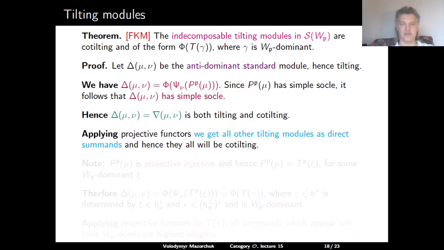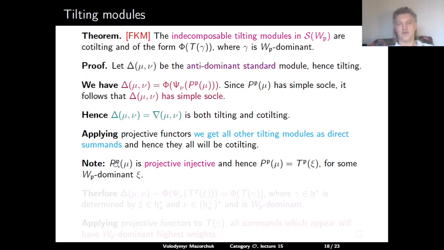Now, applying projective functors, we get that all tilting modules are direct summands of the images under projective functors of a module which is both tilting and cotilting, and hence they all are both tilting and cotilting.